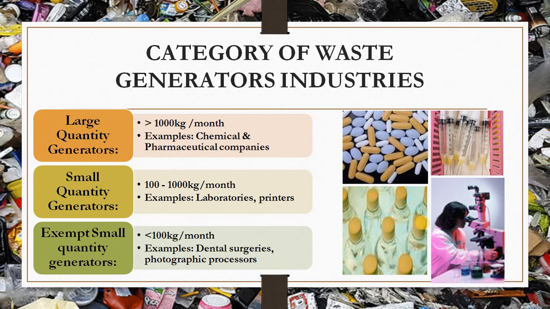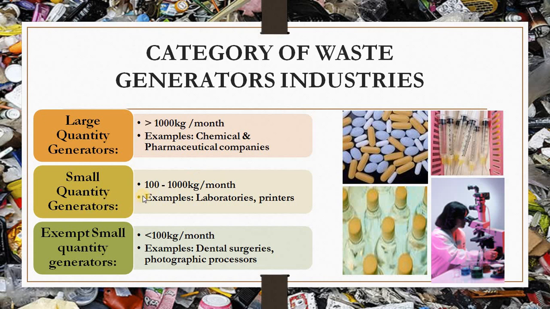So here we can see the categories of waste generator industries. It is quantified in three different ways. The first way is the large quantity generators, second is the small quantity generators, and third is the exempt small quantity generators. The large quantity generator is when the waste generated is more than 1,000 kg per month. For example, chemical and pharmaceutical companies.